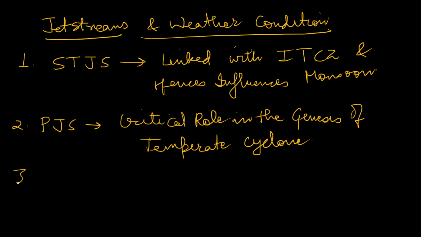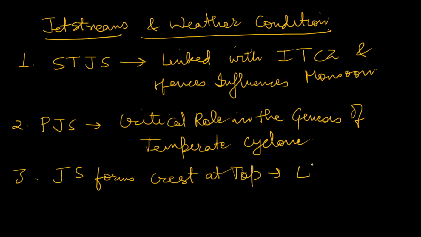Next, when the jet stream forms a crest at the top, then there is low pressure at the surface. Low pressure at the surface, we have discussed in previous videos also.